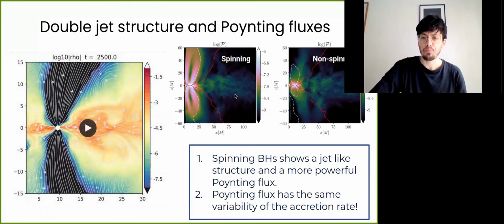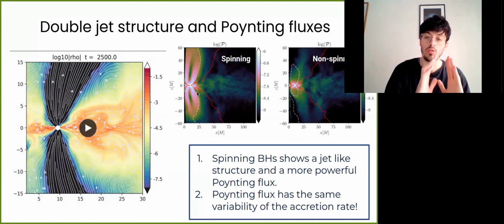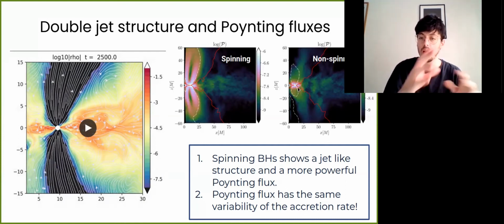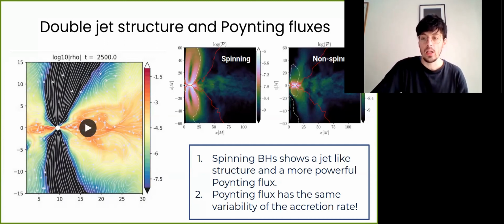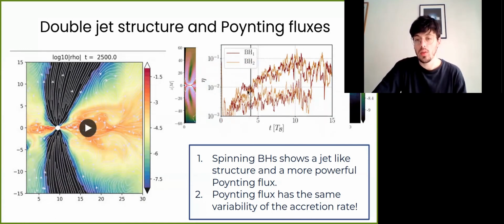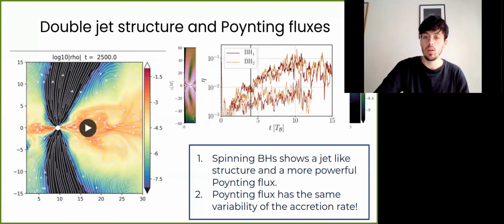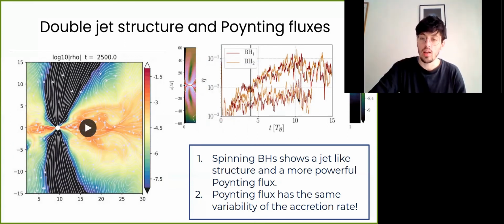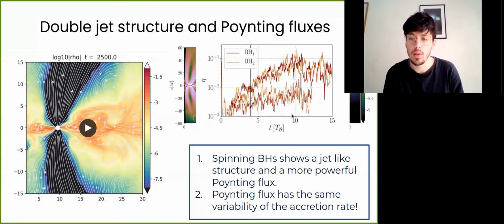We also probed the Poynting flux in the spinning case, again a meridional cut of the Poynting flux. You see a more prominent structure, while the non-spinning case is more uniform and without a preferential direction. Another important thing we saw is that the efficiency, that is the luminosity over the accretion rate into the hole, is close to 10% for the spinning case. This is for each black hole, like a sphere following each black hole, and the dashed lines are the non-spinning case. So you can see that there's almost an order of magnitude difference between spinning and non-spinning.